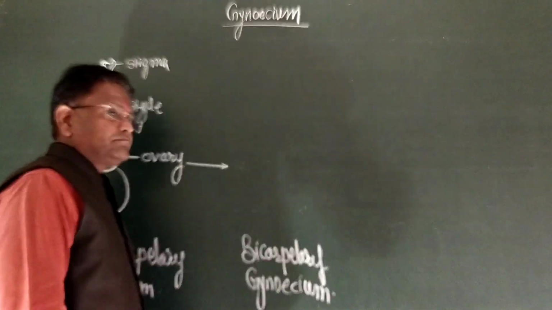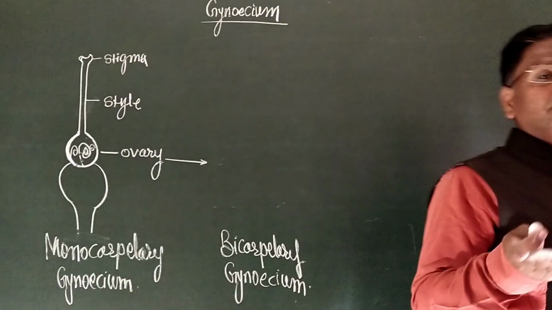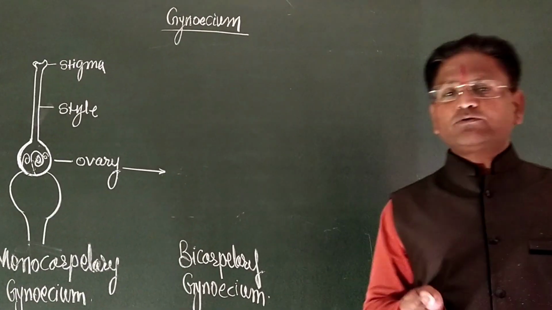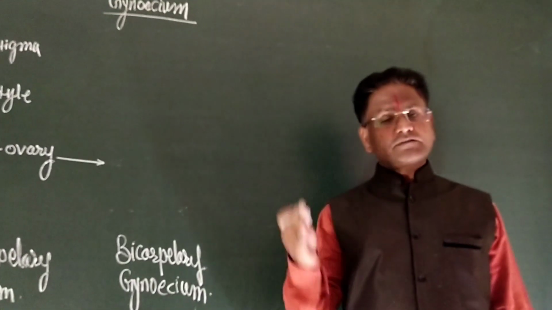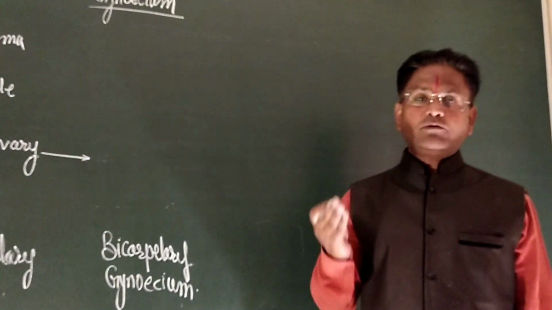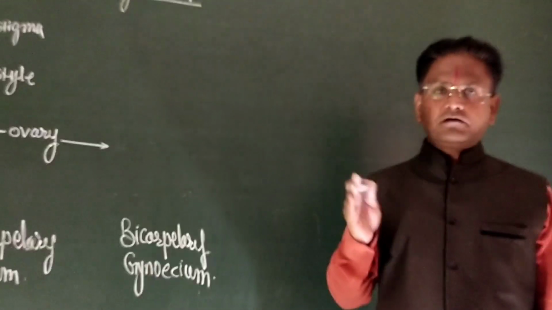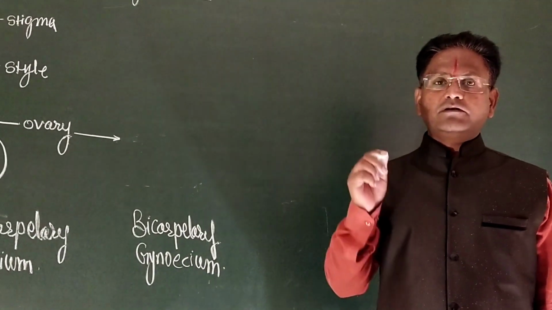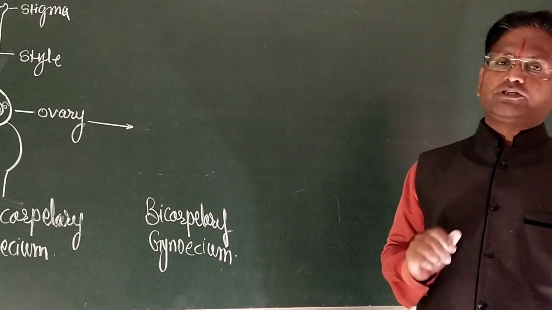Bicarpellary, tricarpellary, tetracarpellary, pentacarpellary gynoecium: these are the different types of gynoecium named on the basis of the number of carpels present.